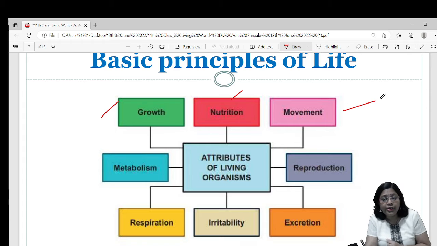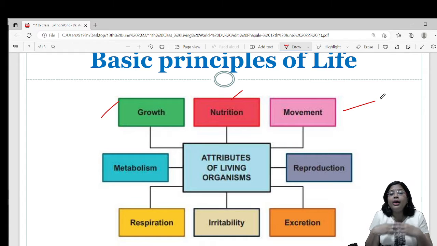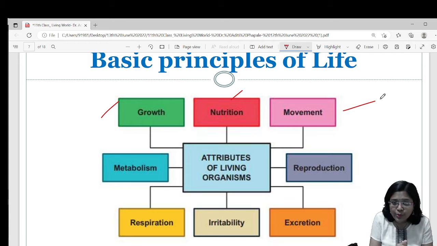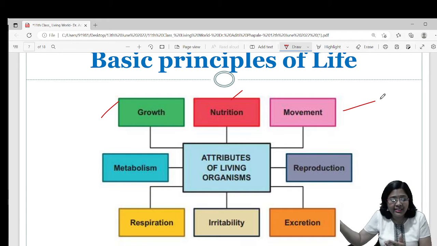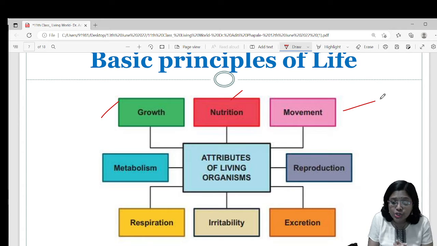Third one is movement. Movement means what? Now I'm sitting on a chair and I'm talking to you, I'm moving my hands, I'm moving my head. So this is movement. Understand? All these are movements. Suppose I get up from my place and go somewhere else, let's say I go into the kitchen to bring a water bottle and I come back. That is called locomotion.